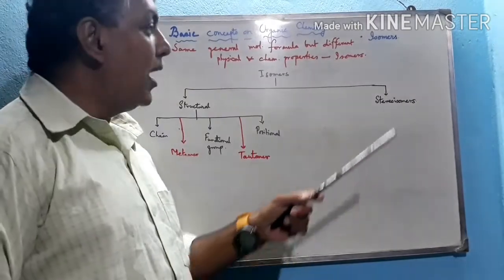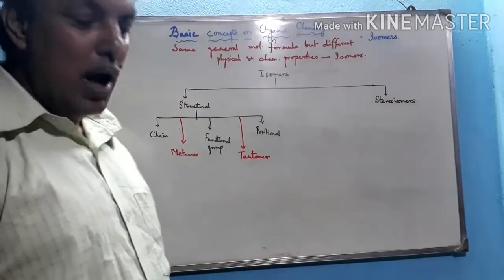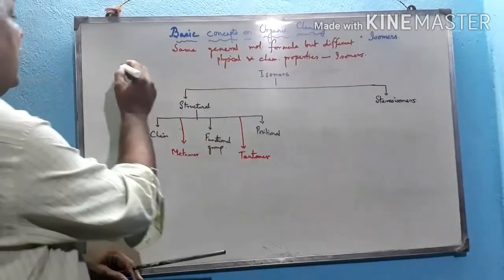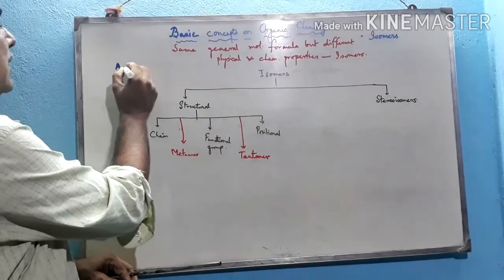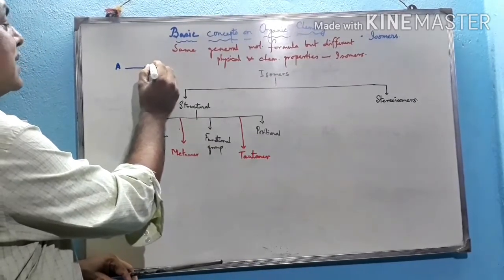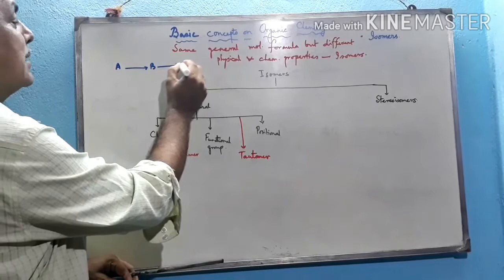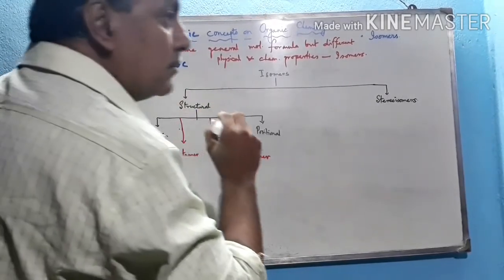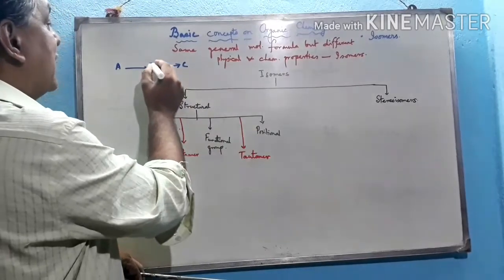Now I am discussing the stereoisomers. How can they be obtained? See the general structure of stereoisomers. Suppose this is the A station. A train goes to the B station, and from B it goes to the C station. Suppose a passenger has to be dropped at B station.